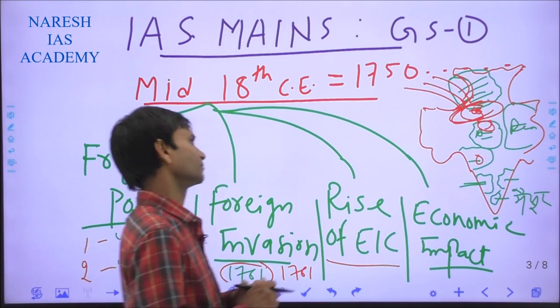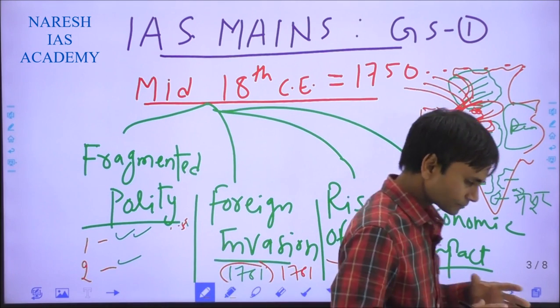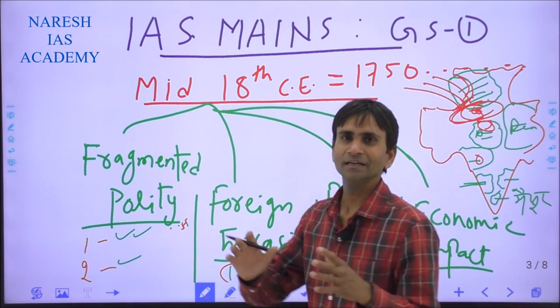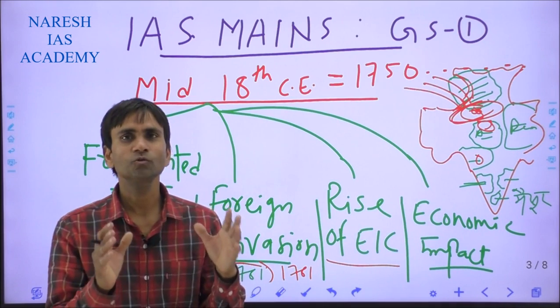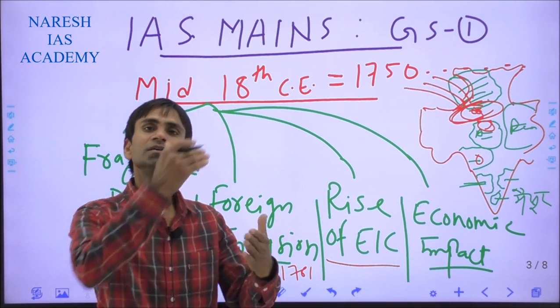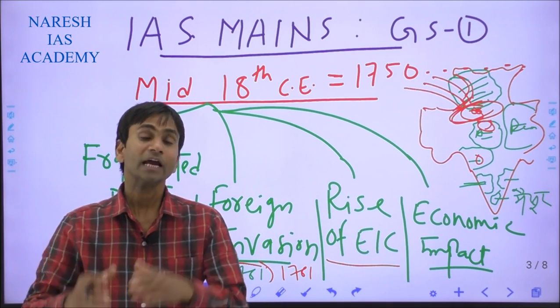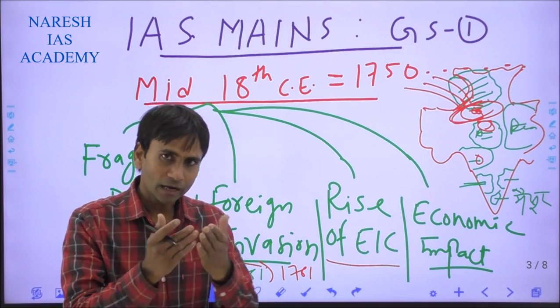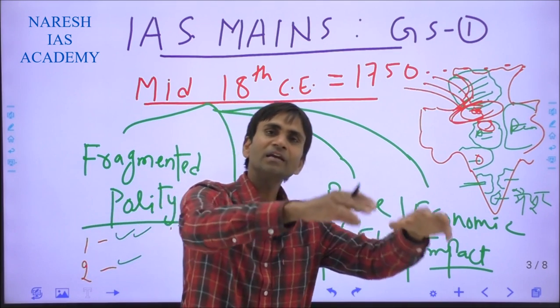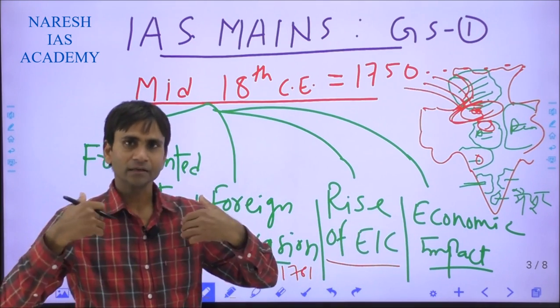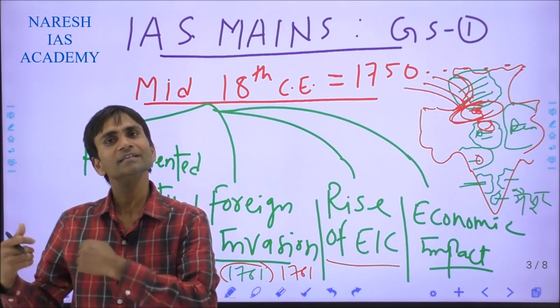One is the political factors. The East India Company clearly determined to become a political power, because this philosophy was inspired by economic factors. Economic factor means the economic gains the company was getting from the Indian side.